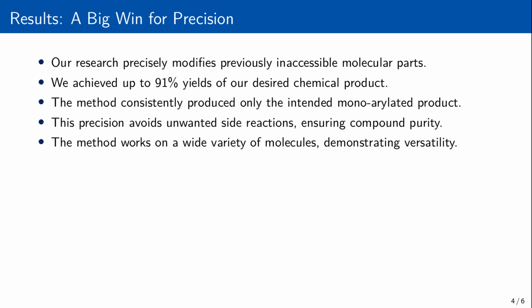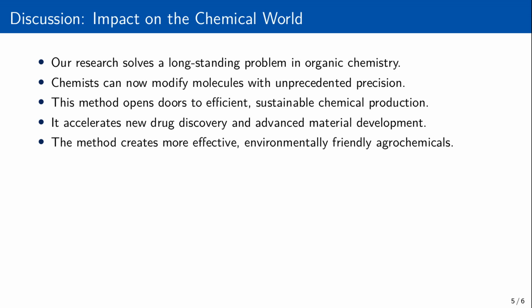We also showed that this method works on a wide variety of different molecules, demonstrating its broad applicability and making it a truly versatile tool for chemists. So, how does this fit into the world today? Our research solves a long-standing problem in organic chemistry, the selective functionalization of inert CH bonds. This isn't just a lab curiosity, it's a fundamental shift in how we approach molecular synthesis. By enabling chemists to modify molecules with unprecedented precision and without cumbersome directing groups, we are opening doors to more efficient and sustainable chemical production.